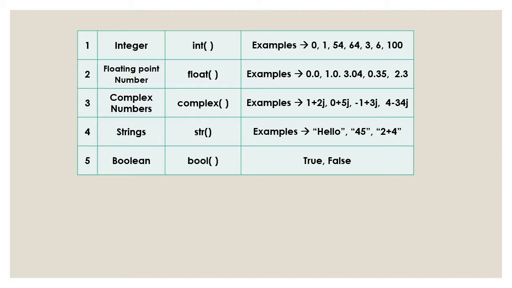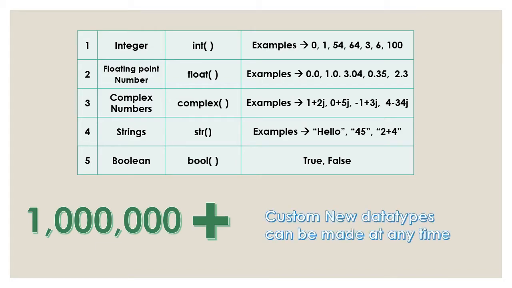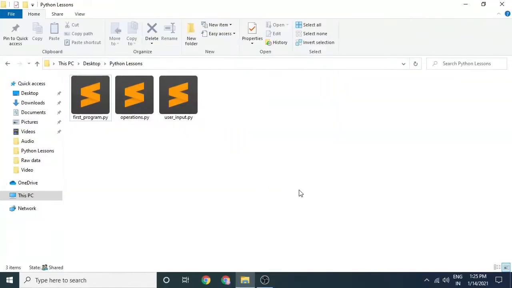That's pretty much all the basic data types. However, these are only basic data types. There are at least a million data types derived based on the basic data types. You can even define your own data type if need arises, but at the fundamental level, there are basically only 5 data types. Let's do some hands-on coding and explore the data types further.